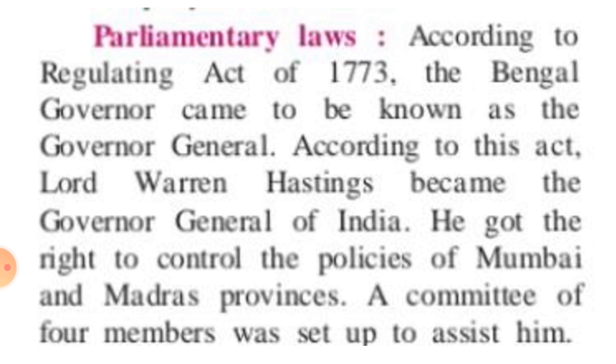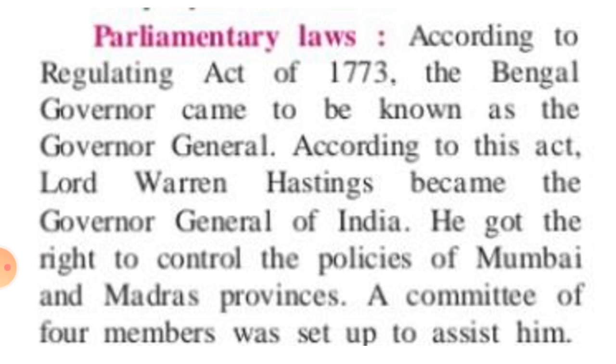Parliamentary laws. According to Regulating Act 1773, the Bengal governor came to be known as the Governor General. Dear students, here this act means Regulating Act designated the Governor of Bengal as the Governor General. According to this act, Lord Warren Hastings became the Governor General of India. He got the right to control the policies of Mumbai and Madras provinces.